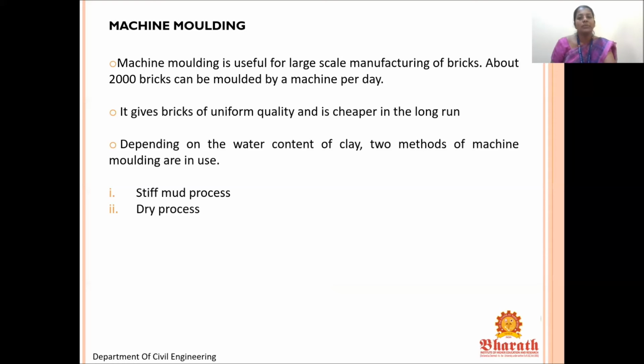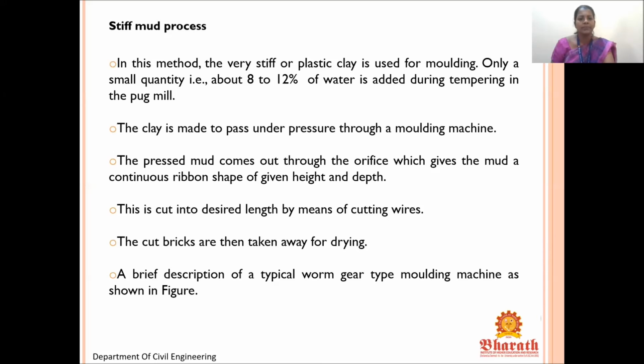Machine molding. Machine molding is useful for large scale manufacturing of bricks. About 2000 bricks can be molded by a machine per day. That makes a huge difference between table molding and machine molding. It gives bricks of uniform quality and it's cheaper in the long run. Depending on the water content of clay, there are two methods of machine molding: stiff mud and dry process.